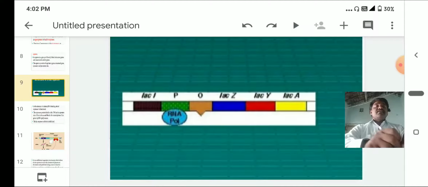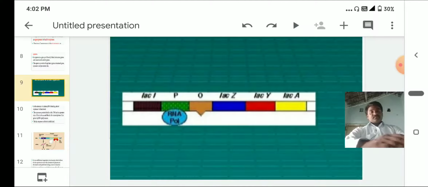Lac I is a special gene. It produces its own mRNA, and from that mRNA a special protein is produced, called the repressor. The operator has a special site to which the repressor attaches. When the repressor is attached to the operator, the gene is in the switched-off condition. Generally there are inducer molecules.